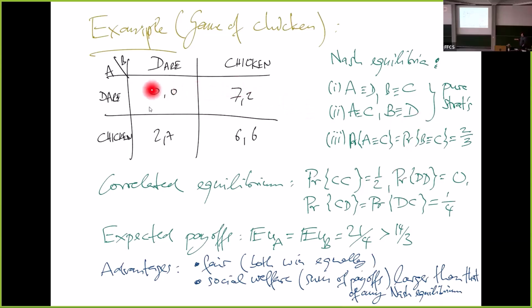It's a bit like a traffic light. It gives a signal that shows that if one of them chooses the dare strategy, the other one can chicken out, and vice versa. This gives an expected payoff that is higher than the Nash equilibrium from before, and it's also fair like the previous one because they have the same payoff.